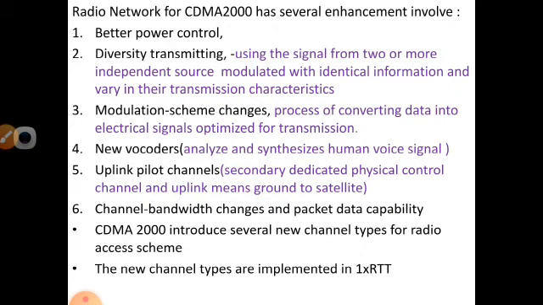Third one will be modulation scheme changes, that is the process of converting the data into an electrical signal. Already you know that there are several types of modulation like analog modulation, digital modulation, etc. And fourth one will be the new vocoder. A vocoder is an instrument that will analyze and synthesize the human voice signal, and this is mainly used for voice compression or data encryption, etc.